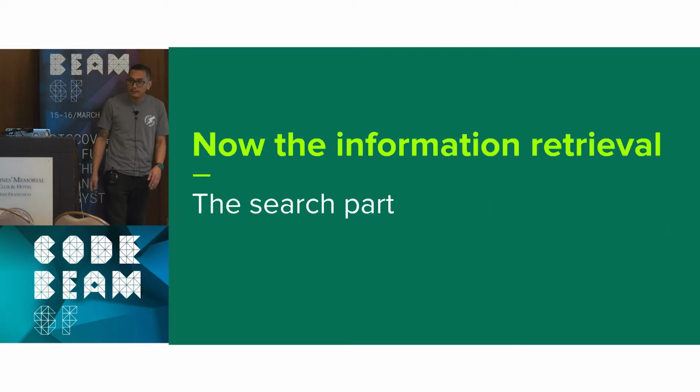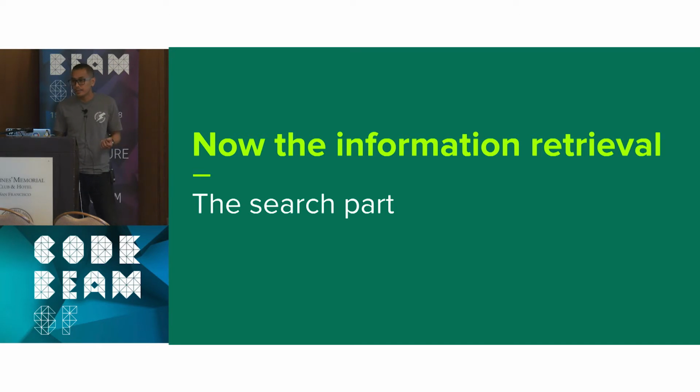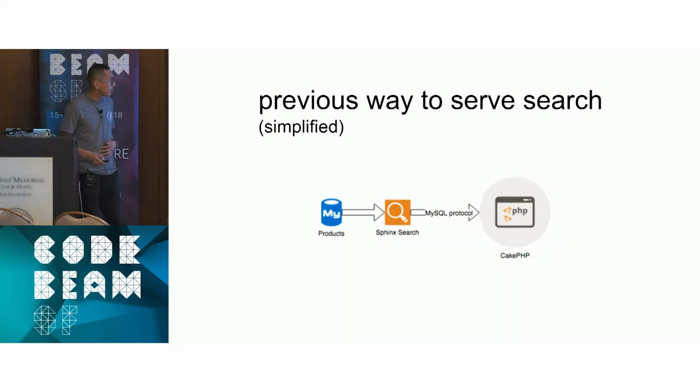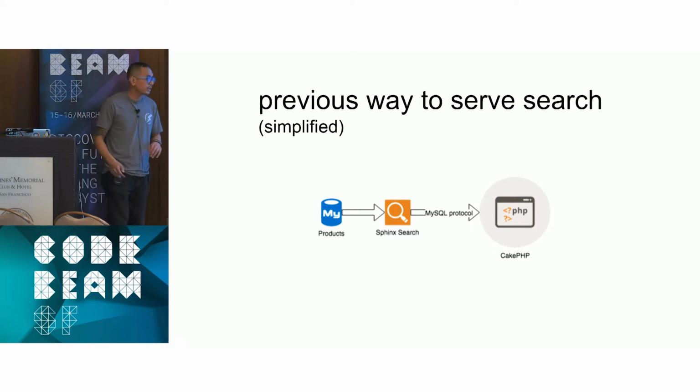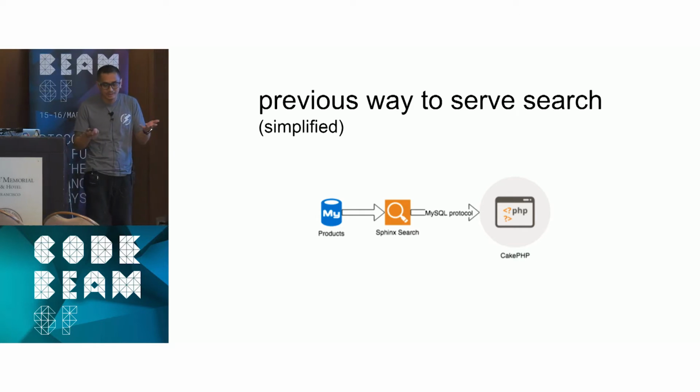So that was Autosuggest. We're going to now talk about the information retrieval part, and that's basically the search. So this is a very simplified version, but we have a MySQL database with the product data. It gets ingested into Sphinx Search. Sphinx Search is one of the less popular search engines than Lucene or Solr, etc.